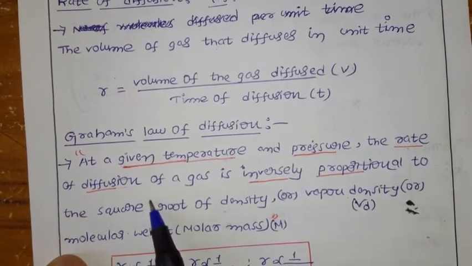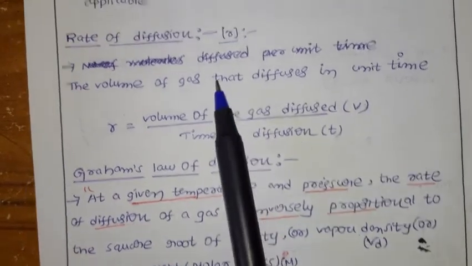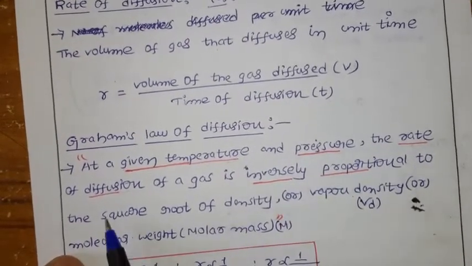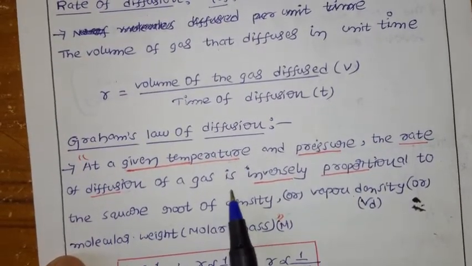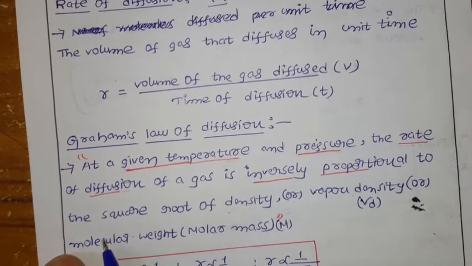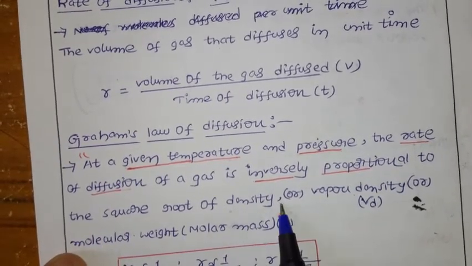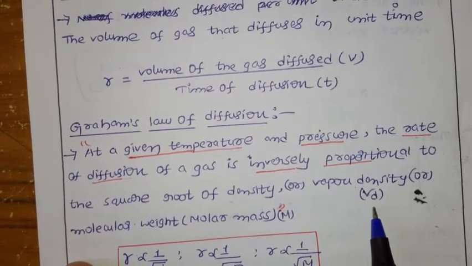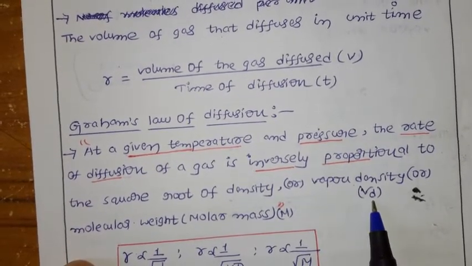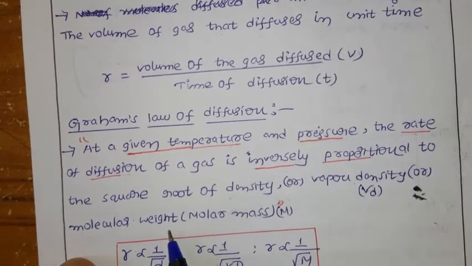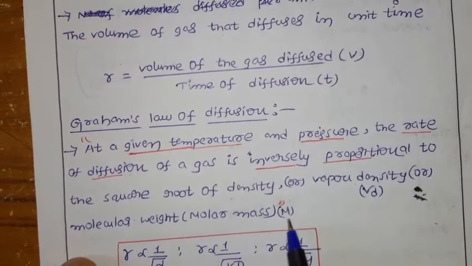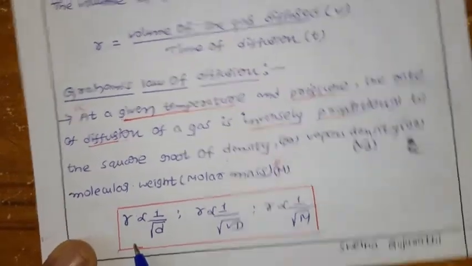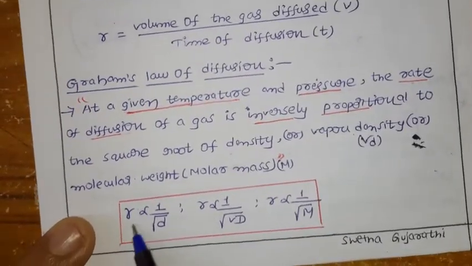The rate of diffusion of a gas is inversely proportional to the square root of density or vapor density, which we show with V with the subscript D, or molecular weight or molar mass, which we show with the symbol M.